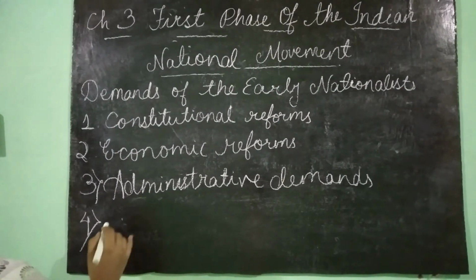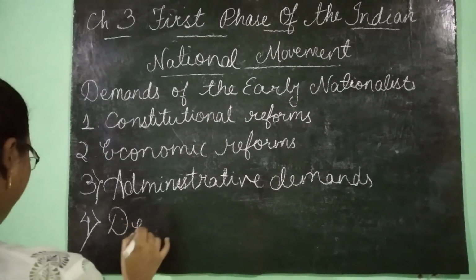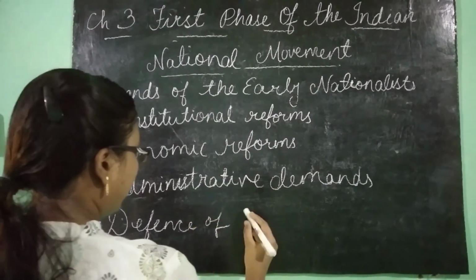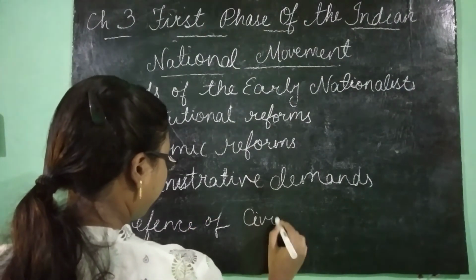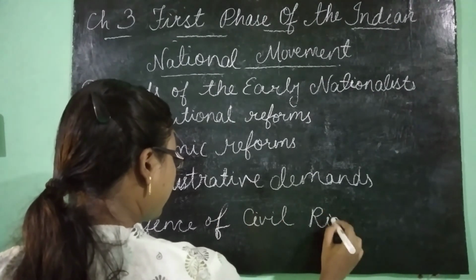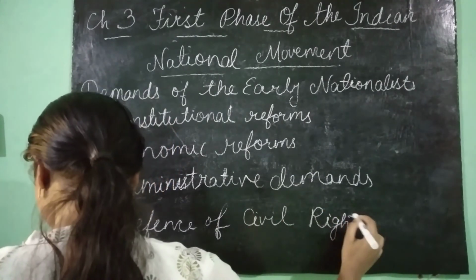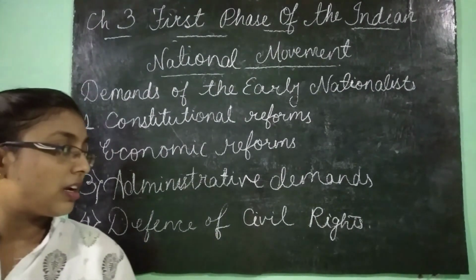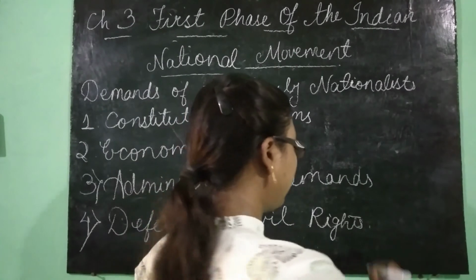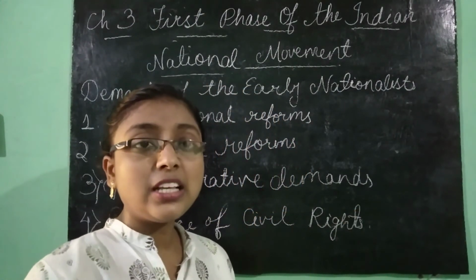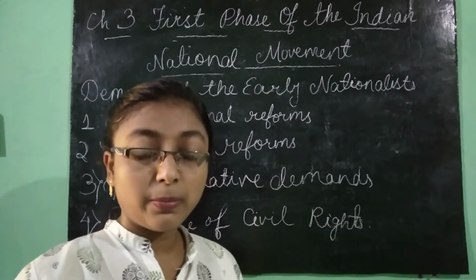Now we are going to discuss the defense of civil rights. That is, the basic rights that all people should have. These rights were also prohibited by the British.